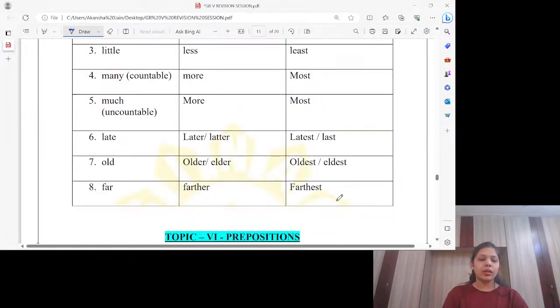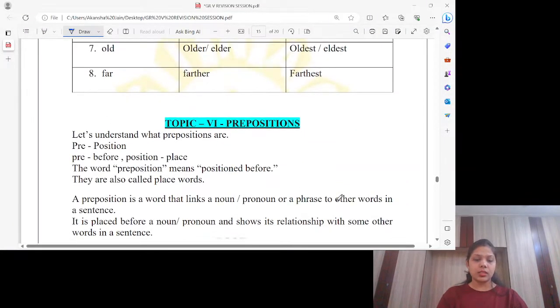Fine, if I'm not getting any doubt, so let's go ahead for the last topic, prepositions. What's the meaning of this preposition, students? Any idea? Any guess? What is preposition? Tell me, please, if you know.